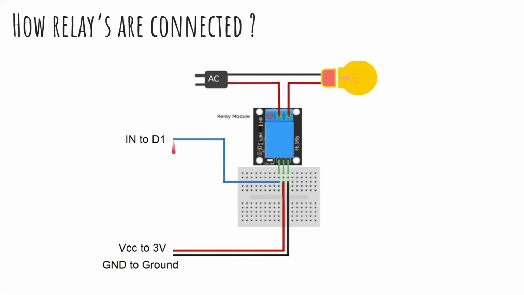In the same way, this pin is connected to a particular pin. If I am using pin number 0 on my Bolt, I will connect this pin to pin number 0 of the Bolt. So when my pin number 0 is high, this wire will inform your relay module that yes, the pin is high. Then it will connect the circuit.